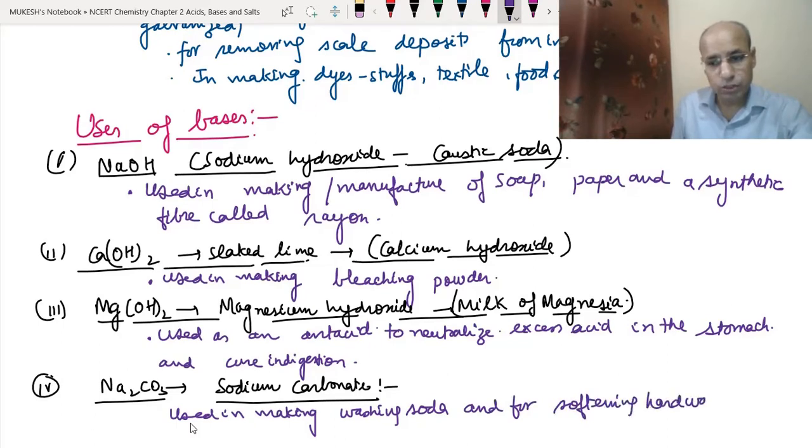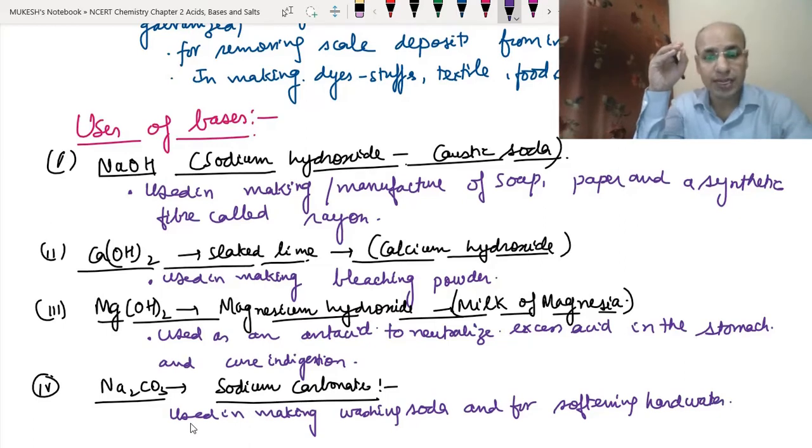You know, as most of us know, when the water has got certain salts like calcium chloride and magnesium chloride dissolved in it, then it becomes hard, and in hard water it becomes difficult to use soap. It doesn't make lather, झाग नहीं बनाता, ठीक है, it doesn't make lather in hard water. It is not good for the health also, because it has different salts which are not good for the body. So to make the water soft, we use sodium carbonate.